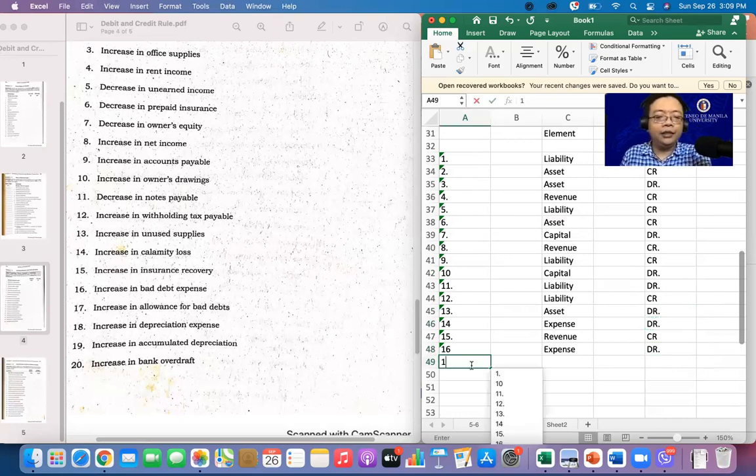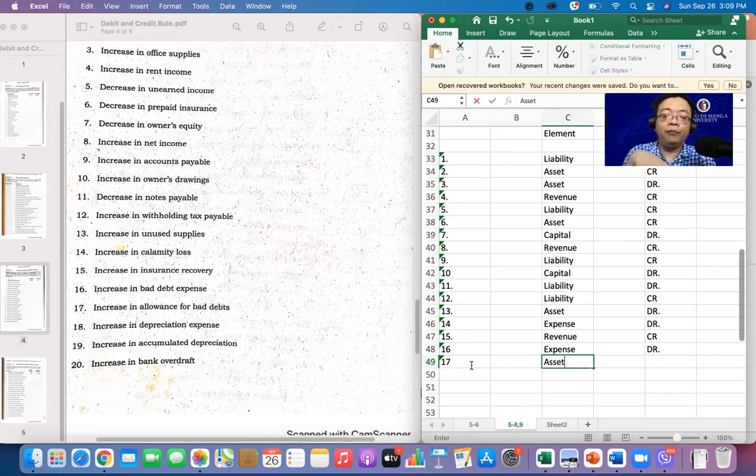Number 17 is increase in the allowance for bad debts. Diba? Bad debts is a contra asset. So contra asset siya, asset pa rin, pero contra asset lang siya. Kaya 17 is increase, so we credit it. Because you increase, you credit.